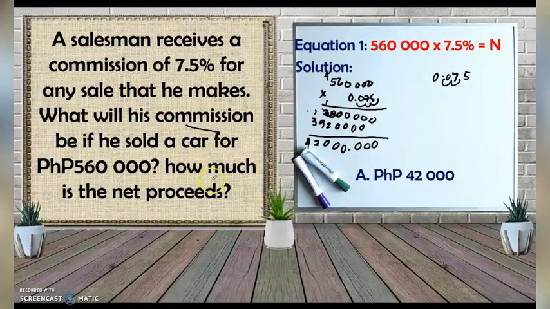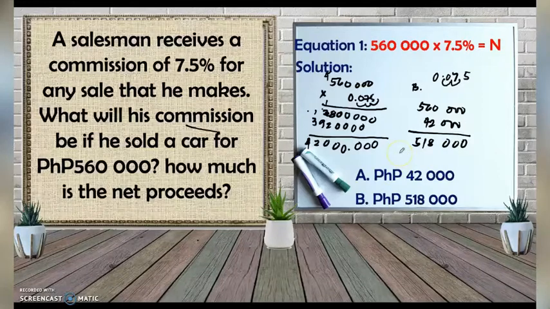And for the second question, how much is the net proceeds? All we need to do is subtract this 560,000 pesos. This is for letter B. Minus the 42,000 to get the net proceeds. So we have 0, 0, 0. This is 8, 1, 5. Therefore, the net proceeds is 518,000 pesos.